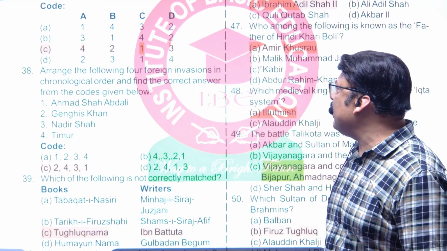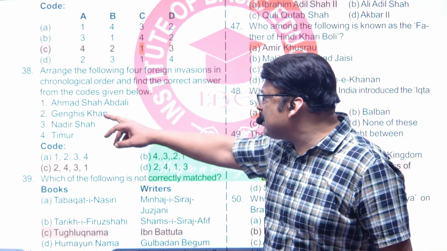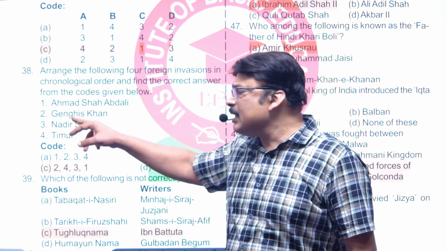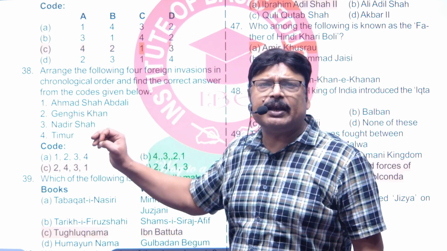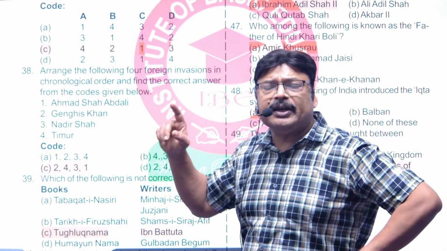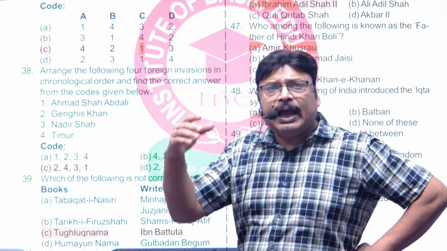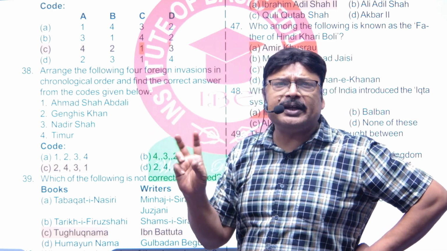Now the next one is about 4 invasions India had seen. The first one is Genghis Khan, who was the first one to invade, during the time of Iltutmish. He had come to the border, but due to the cleverness of Iltutmish, he didn't enter India.